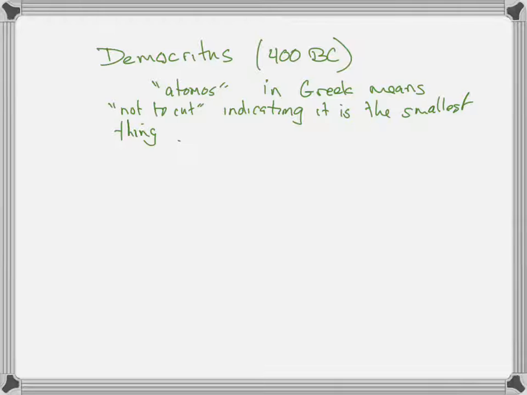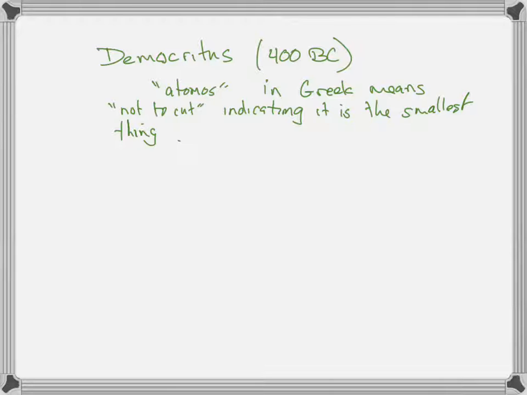So Democritus, 400 BC, coined the word atomos, which is where atom comes from, and which in Greek means not to cut, indicating that atomos is the smallest possible thing, whatever atomos is. Now, we know today that the atom is not the smallest possible thing, but it is often the smallest thing that we deal with. Atoms, then molecules, then things.